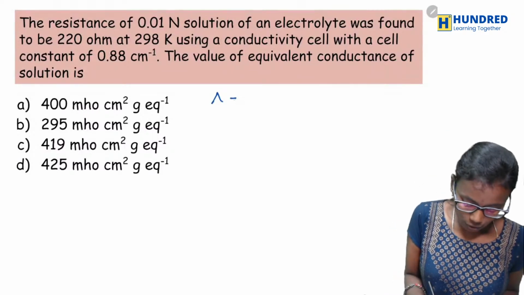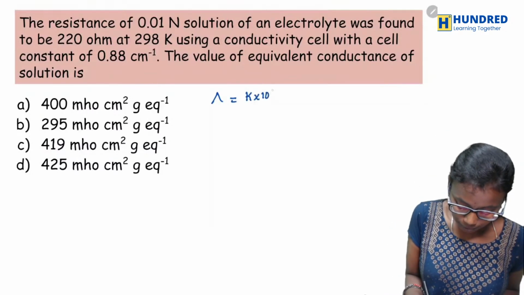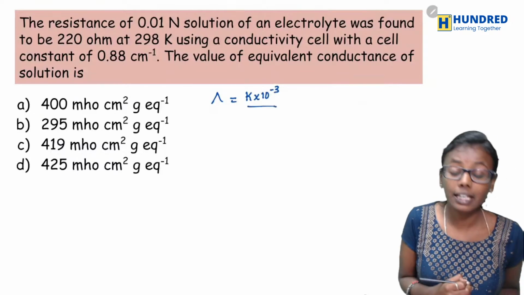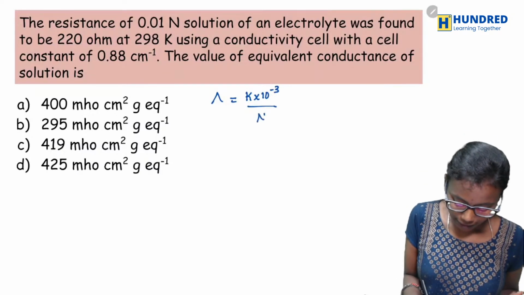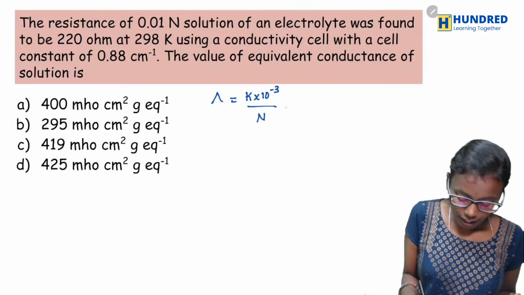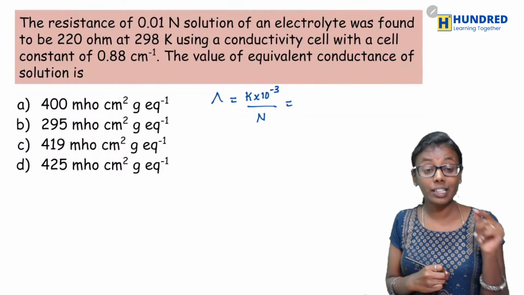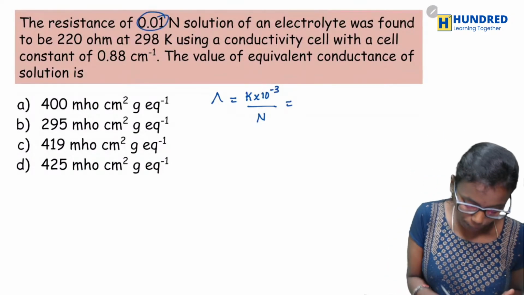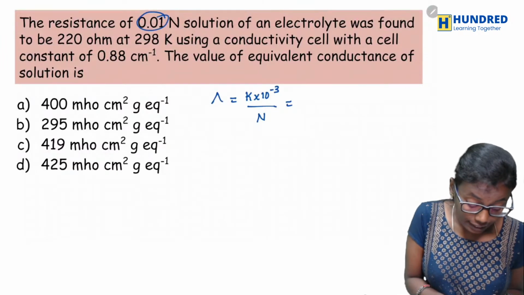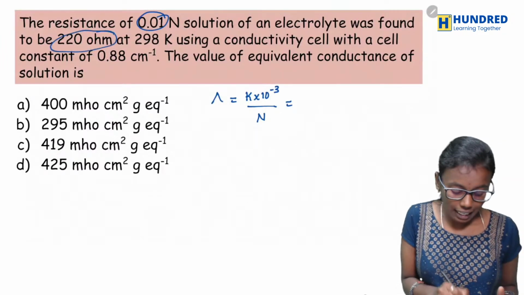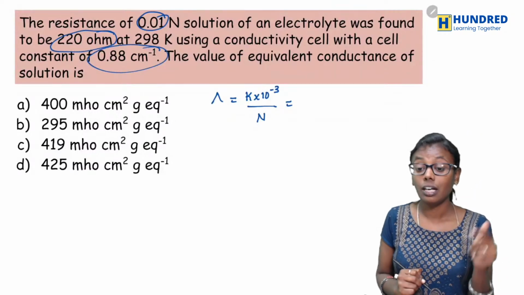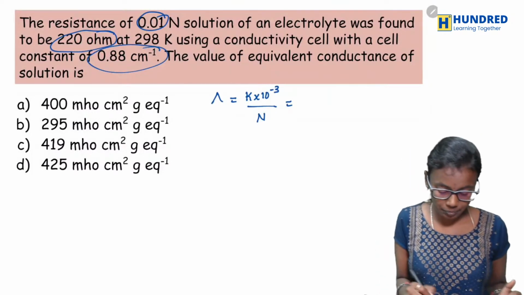Equivalent conductance is equal to kappa into 10 power 3 by normality. Okay, so now they have given you the normality, they have given you the resistance and they have given you the cell constant. Now how will you relate this?